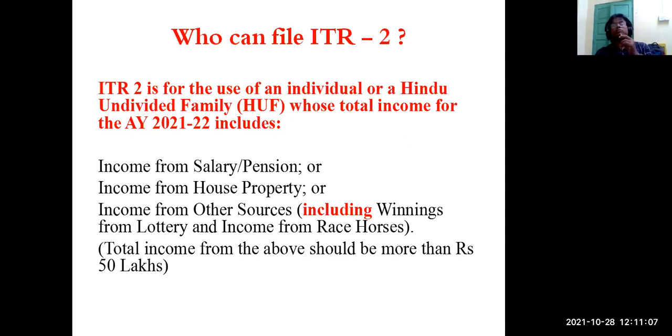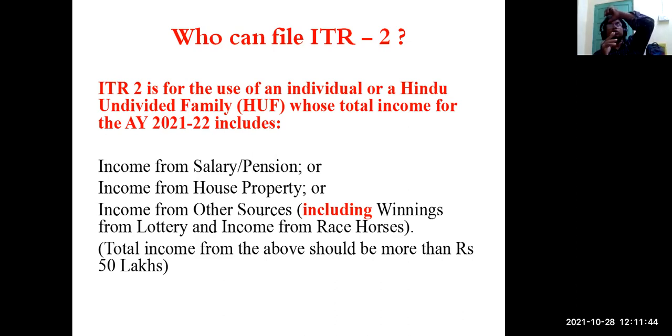So let us give a bit more clarification. ITR 2 is for use of individuals or HUF whose total income for the assessment year 21-22 includes income from salary and or pension. Then income from house property. You remember in case of ITR 1, income from house property should be only one house property. But here there is nothing like one house property. There will be more than one house property. When the individual or HUF has more than one house property, it will be coming under ITR 2.